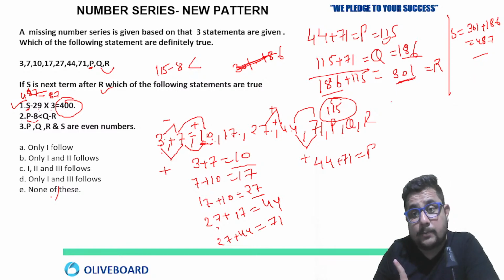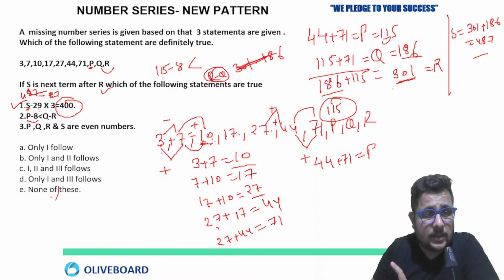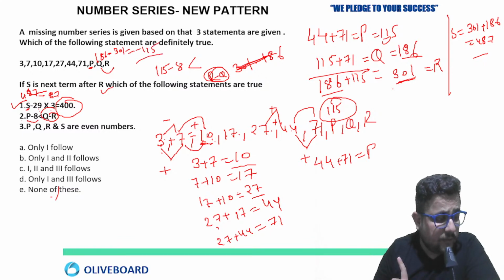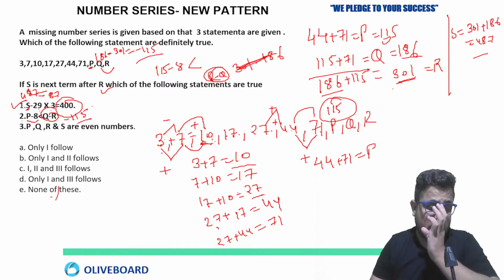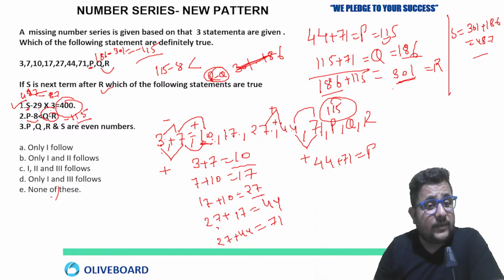Remember one thing, you can make a mistake here. What they are saying is Q minus R, not R minus Q. R minus Q would be greater than. This would be correct if R minus Q was given. But Q minus R is 186 minus 301, which will get you what? Minus 115. Very good, Angel. Minus 115, which is less than P minus 8.